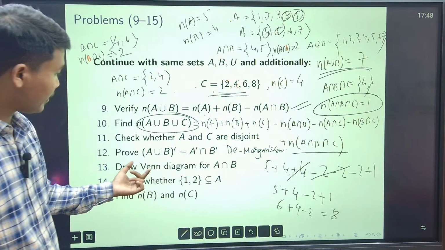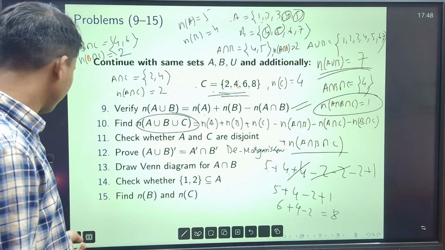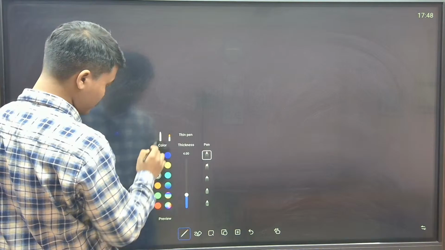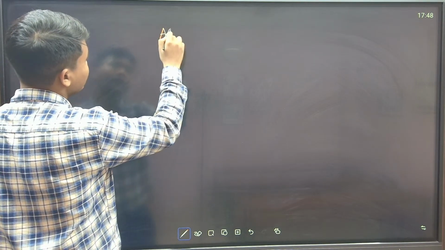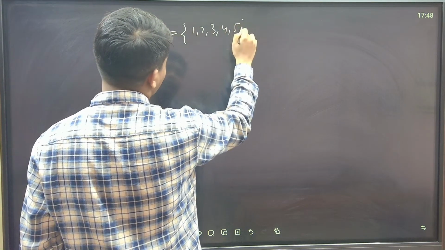Draw a Venn diagram for A intersection B. So what is my A? See, my A is, sorry, my A was 1, 2, 3, 4, 5, maybe 6.